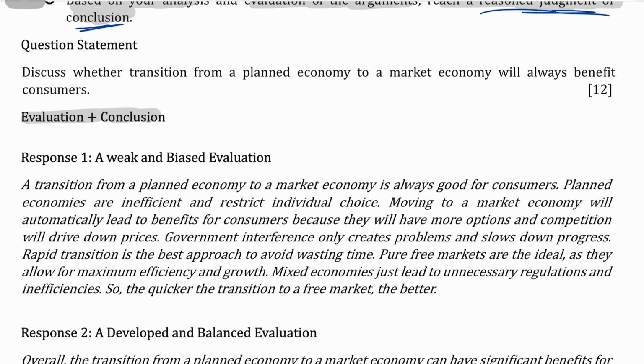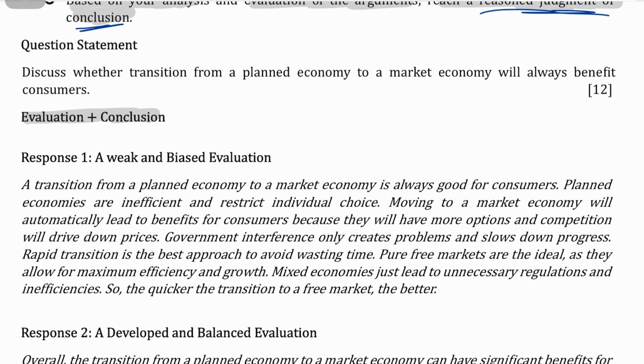So for example, now here I have posted 2 responses, evaluation and conclusion both, response 1 and response 2. Response 1 is a weak evaluation and a biased evaluation, as an evaluation followed by a conclusion. So for example, this is one paragraph that includes both, right?